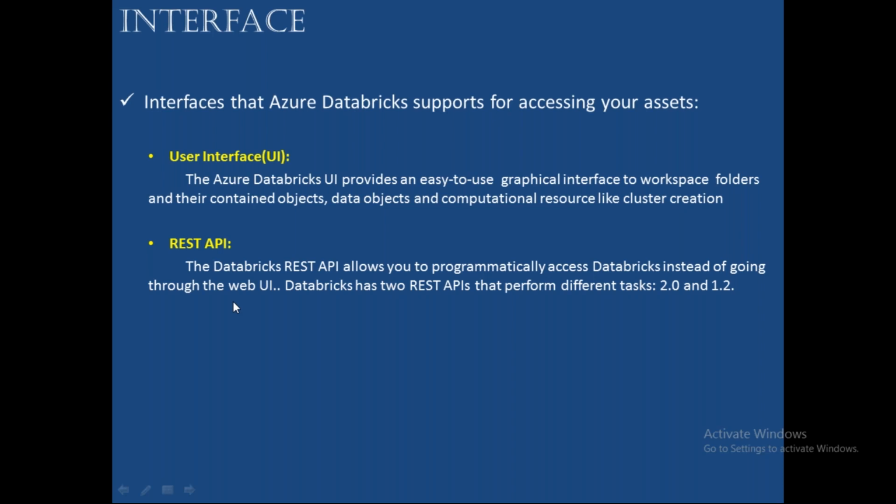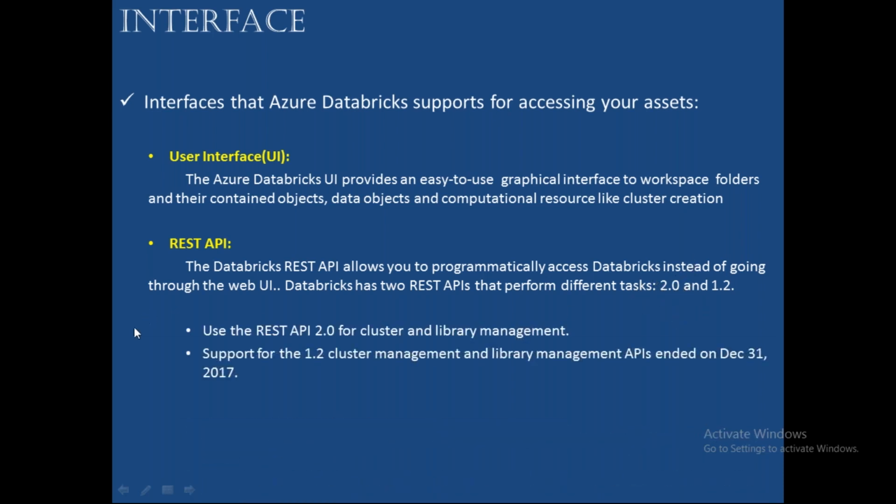There are two types of REST APIs: one is 2.0 and the second one is 1.2. Both have similar properties, but some enhancements have been done in 2.0. Use the REST API 2.0 for cluster and library management; support for the 1.2 cluster management and library management API ended on December 31st, 2017.